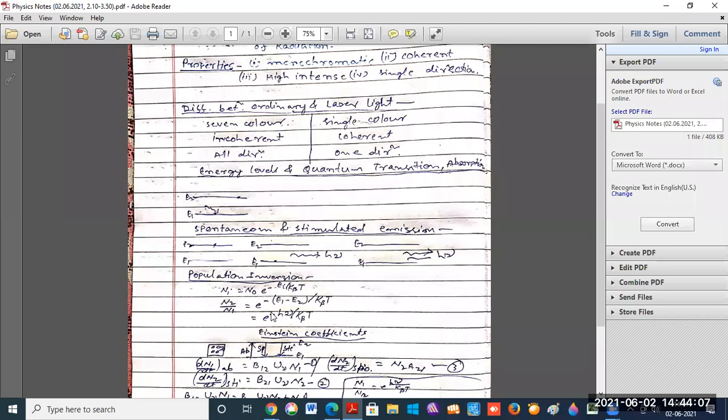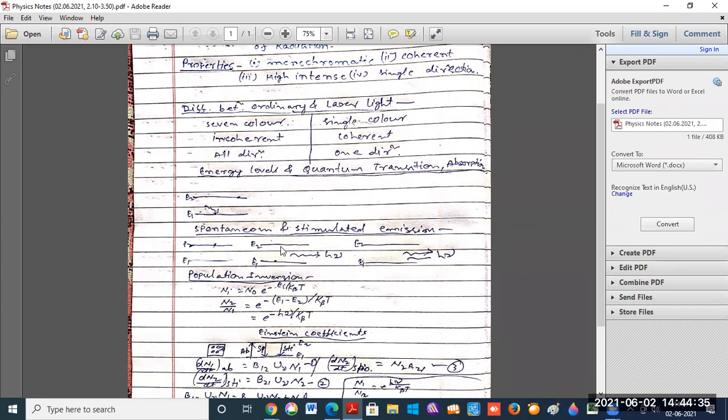So in that case, in place of Ni we can write N2, and in place of N0 we can write N1. If we choose this diagram, there are two energy levels given here, one is E1 and another is E2.